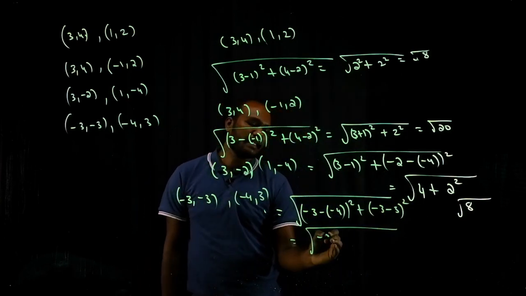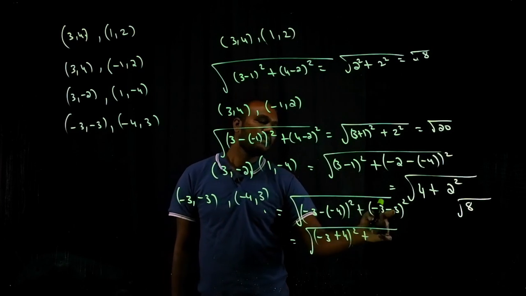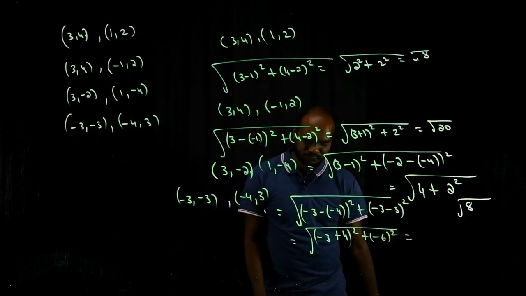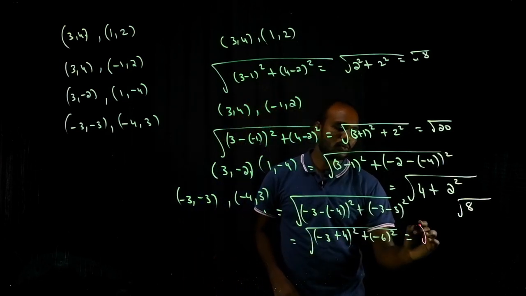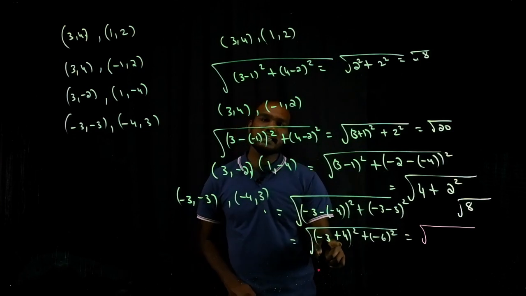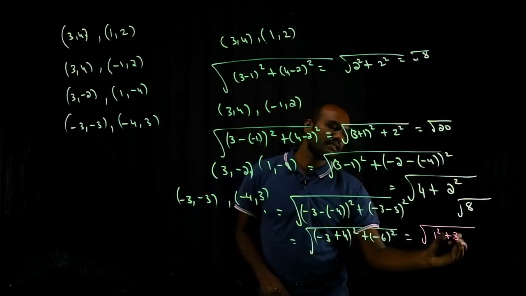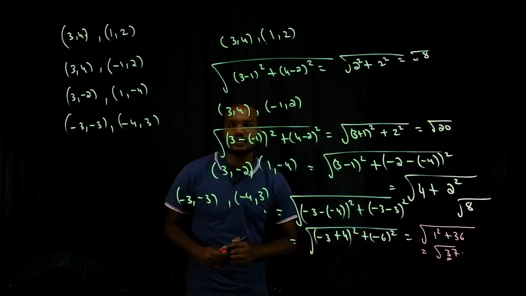Root of (minus 3 plus 4) whole square plus (minus 3 minus 3) whole square. So root of 3 minus 4 is how much? 1 square plus minus 6 whole square is 36. That is root 37. Is that cool?